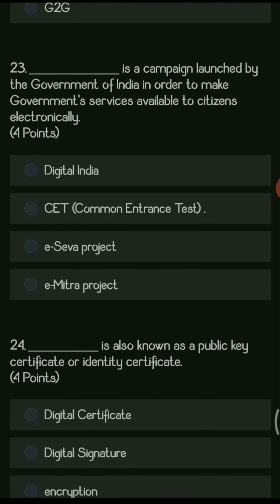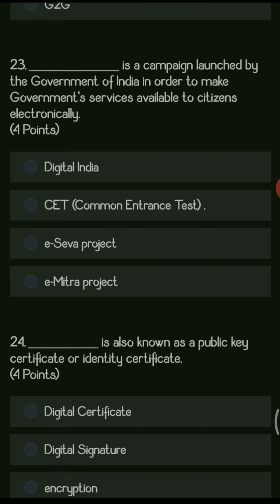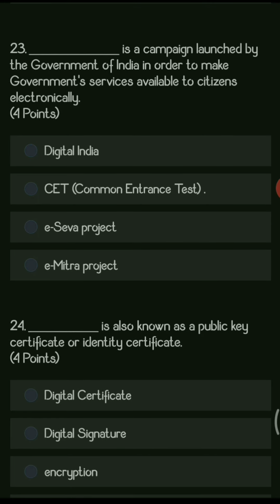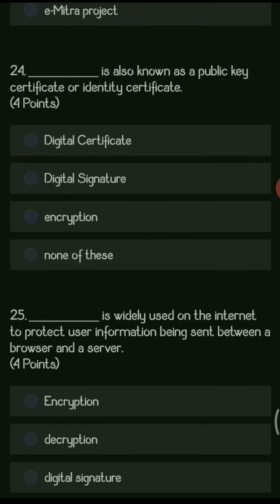Next question. Dash is the campaign launched by the government of India in order to make government services available to the citizens electronically. Options are Digital India, CET, e-Seva project, e-Mitra project. So here the right option is Digital India. Next question. Dash is also known as public key certificate or identity certificate. Options are digital certificate, digital signature, encryption, and none of these. So it is called as digital certificate.